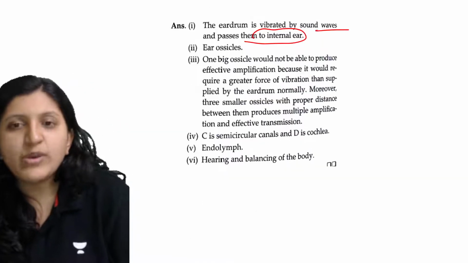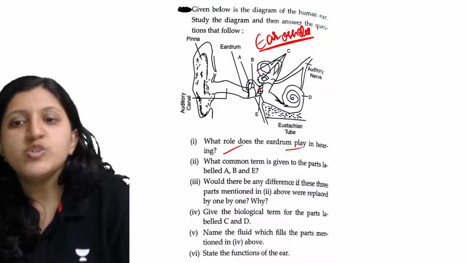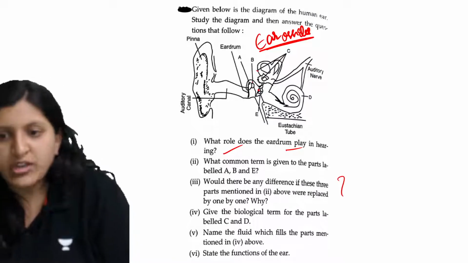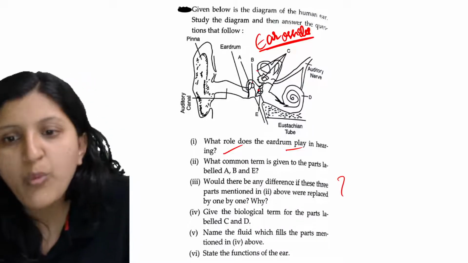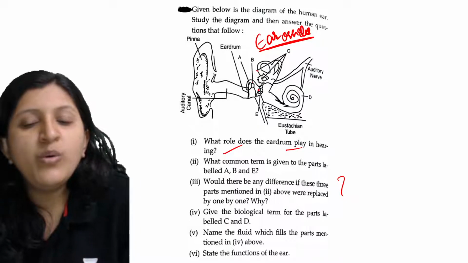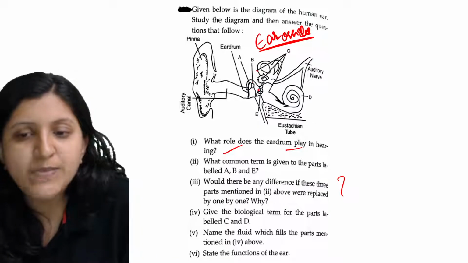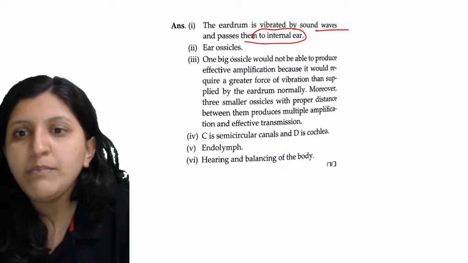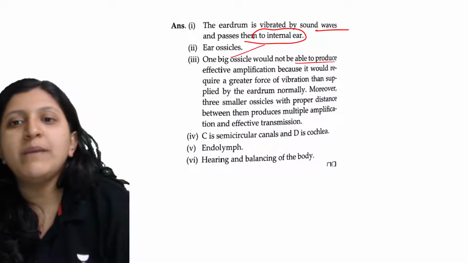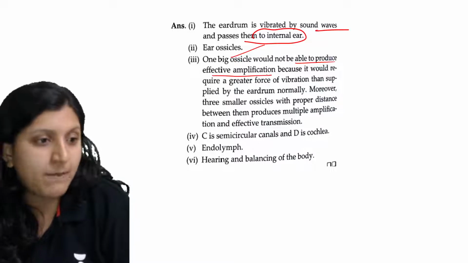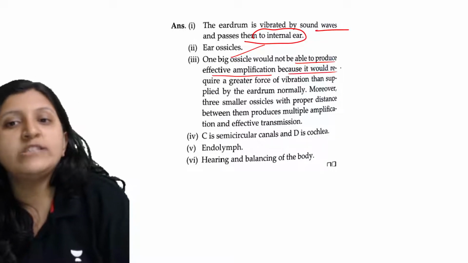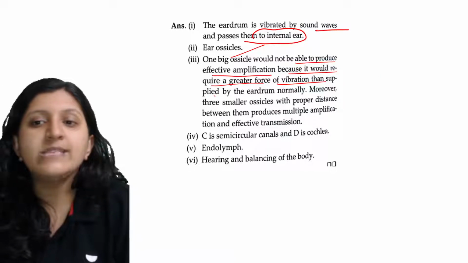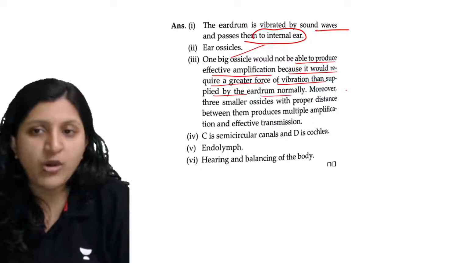So let's have a look at the other question here. Would there be any difference if the three parts mentioned in 2 above were replaced by only one? Why? What would be the condition? One big ossicle would not be able to produce an effective amplification because it would require a greater force of vibration than supplied by the eardrum normally.